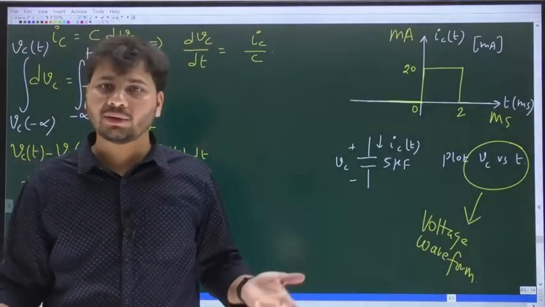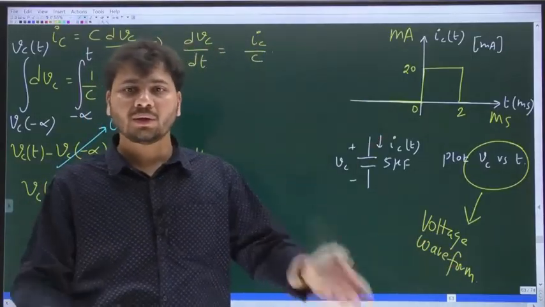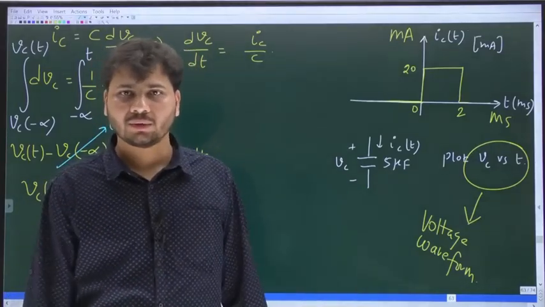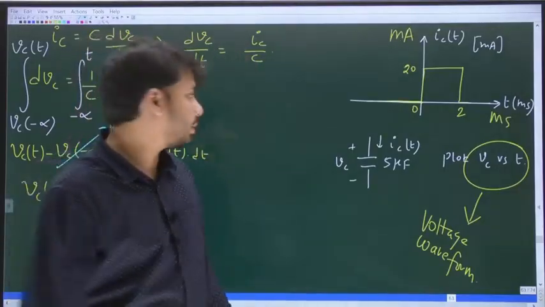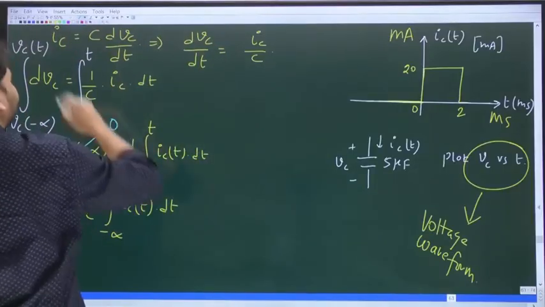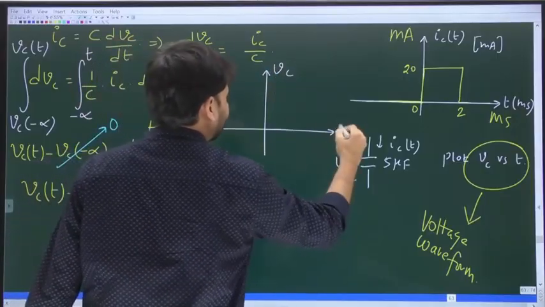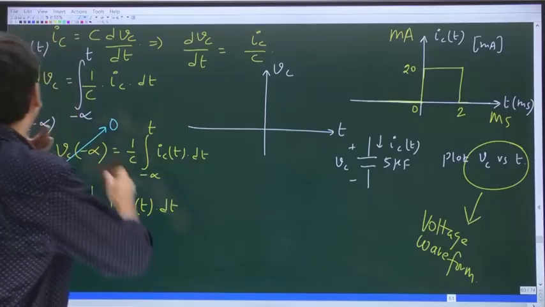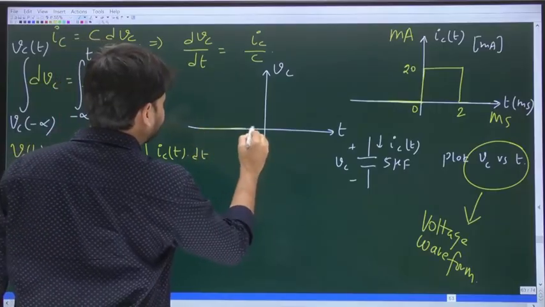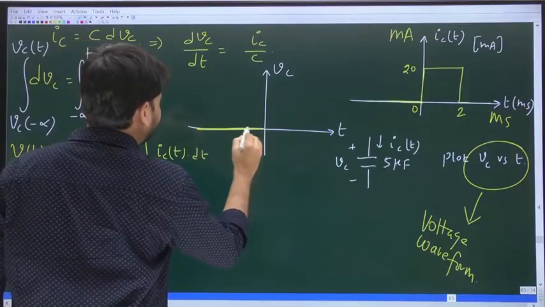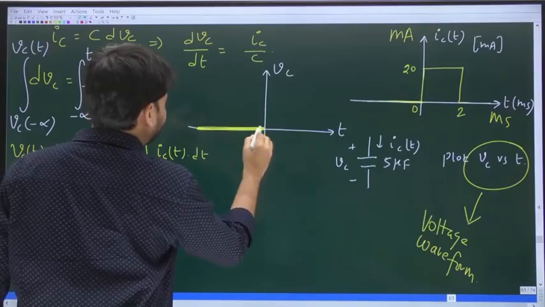Already at the beginning the voltage is 0, because Vc at minus infinity is 0. So even up to t equal to 0, the voltage across the cap will remain 0, because no current is flowing through the cap up to t equal to 0. I hope it is clear. So what is Vc versus t? Up to t equal to 0, the voltage across the cap is 0.